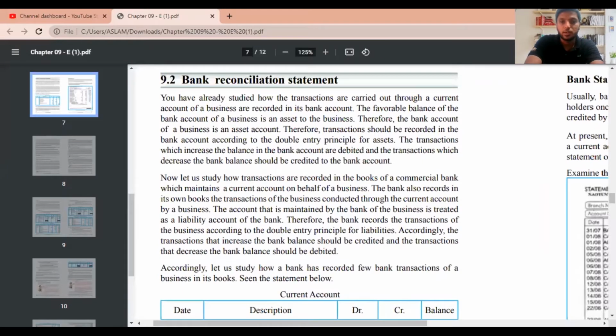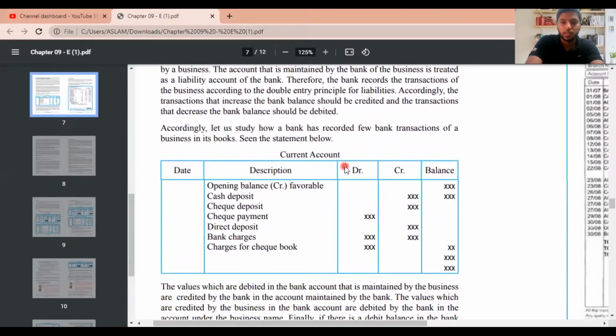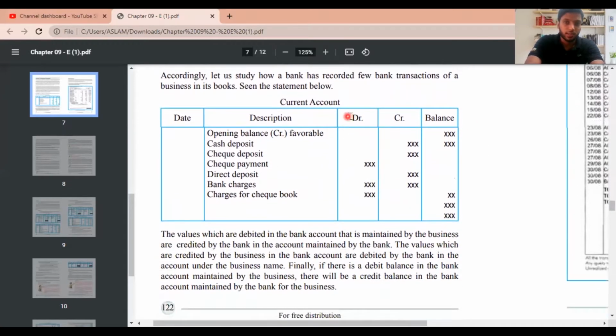You might see the same thing that they have informed here, so I'm not going to read this entire thing. And you can see this is how a bank statement looks like. Normally they don't say debit and credit. They will say receipt here and payment here, because whenever the bank receives money they present it on the credit side. In the bank account, we present it on the debit side, when we are depositing the money on the asset. This is the bank side. The bank statement is sent by the bank. So from the bank side, it's a credit because one day they should give us our money. So it's a liability. They need to pay us our money because it has credit.